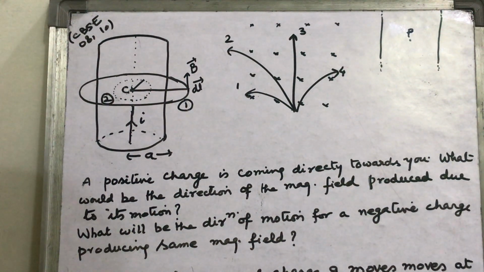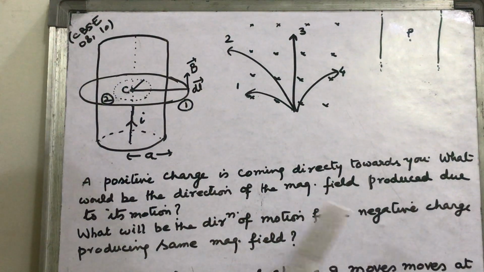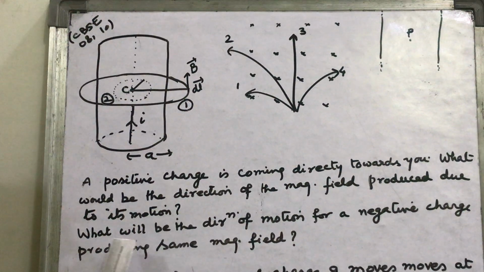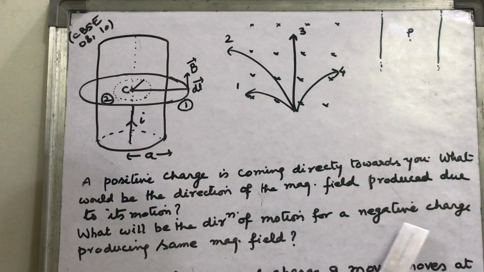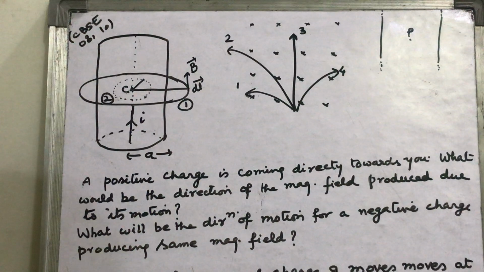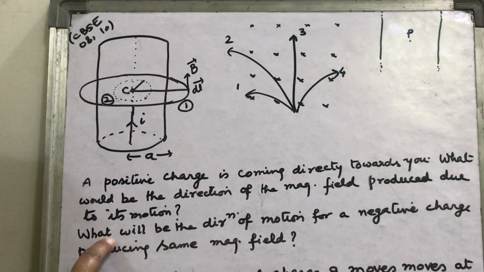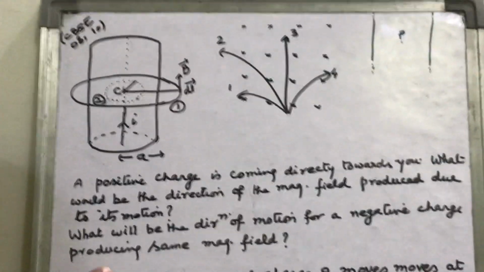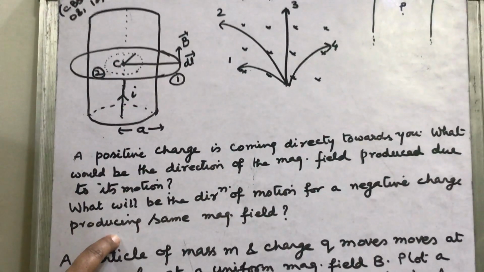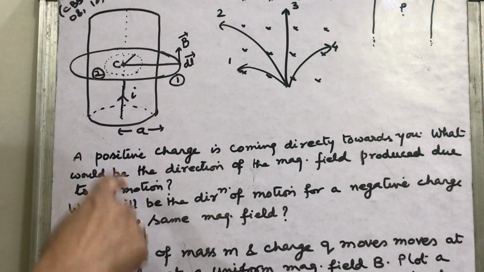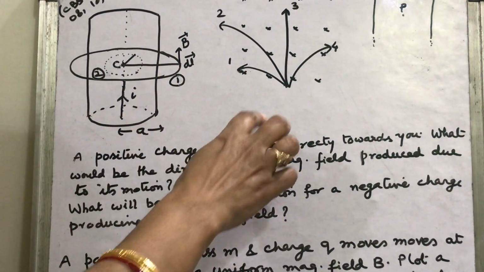Then use the right hand thumb rule to solve this question, that what would be the direction of the magnetic field produced due to its motion and what will be the direction of motion for a negative charge producing the same magnetic field. This question has two parts. One, what will be the magnetic field direction, and the second, if the same magnetic field is produced by the motion of negatively charged particle, then in which direction it should move. Again, the concept is the right hand thumb rule, and you have to solve these questions graphically, name the particle and so on.